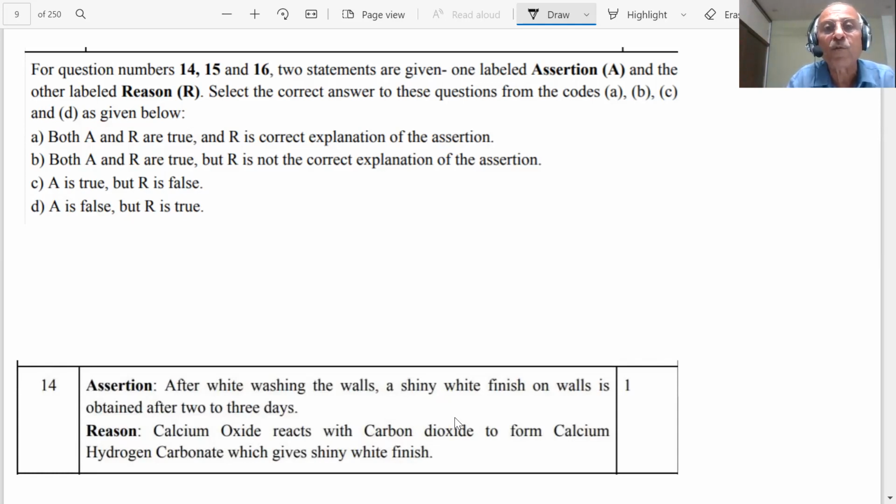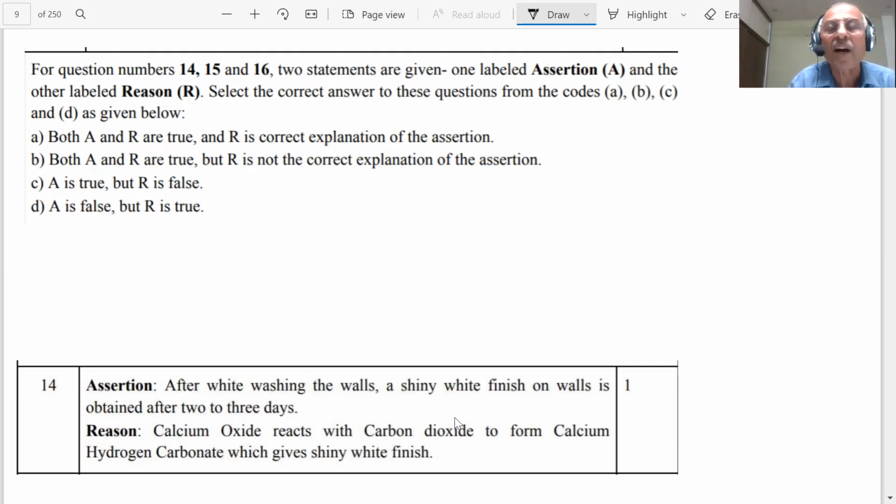14, 15, 16, two statements are given. Assertion is nothing but a statement of facts. What is assertion? Facts. The statement can be true or false. And the reason is a statement that can be true or false, but the reason could be the correct explanation for A, or it cannot be the reason for A. Select the correct answer from codes A, B, C, and D. What are the four choices given?